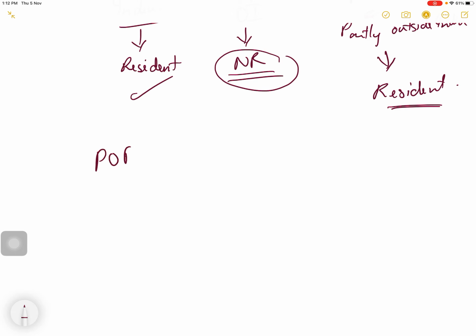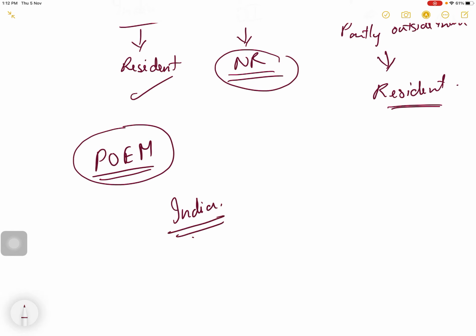Place of effective management means where key decisions and commercial decisions are taken. That is the place of effective management. If place of effective management is in India, then the company is resident.